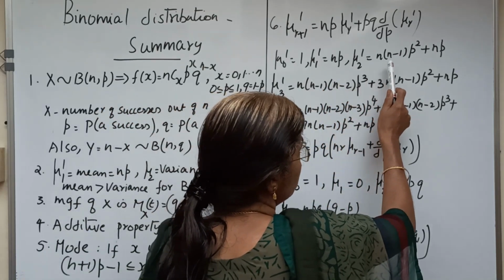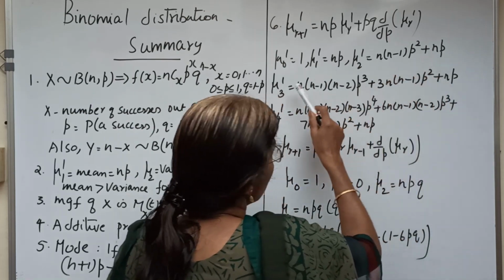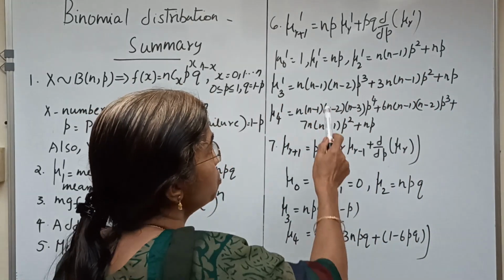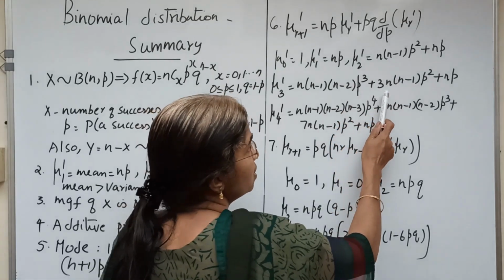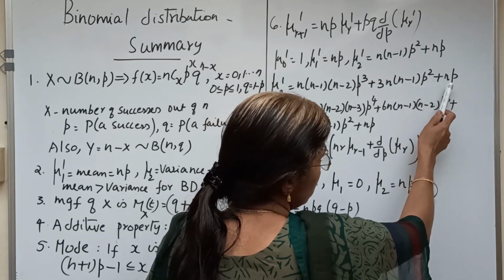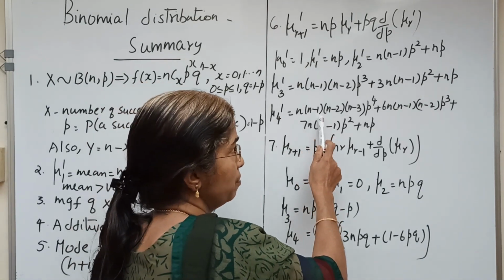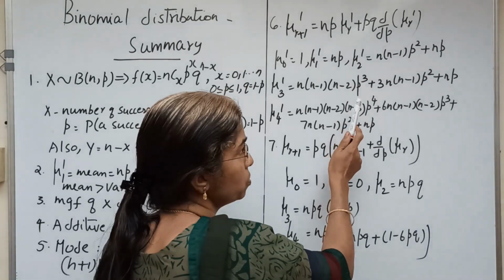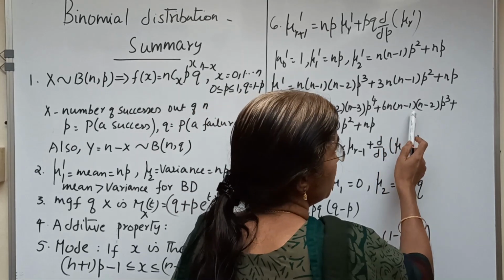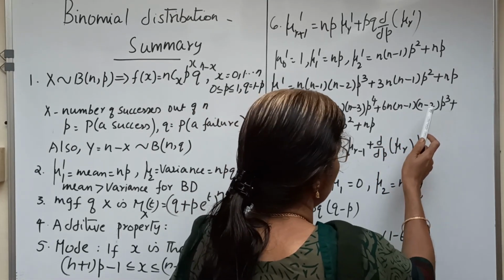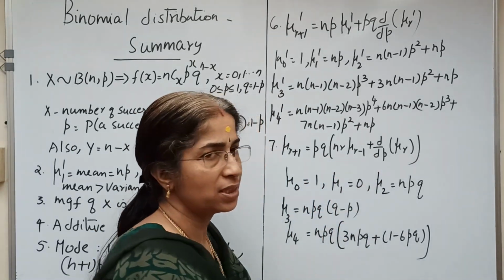mu2' = n(n-1)p^2 + np. mu3' = n(n-1)(n-2)p^3 + 3n(n-1)p^2 + np. mu4' = n(n-1)(n-2)(n-3)p^4 + 6n(n-1)(n-2)p^3 + 7n(n-1)p^2 + np.